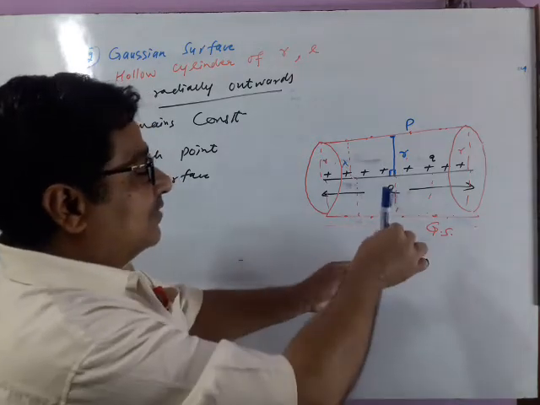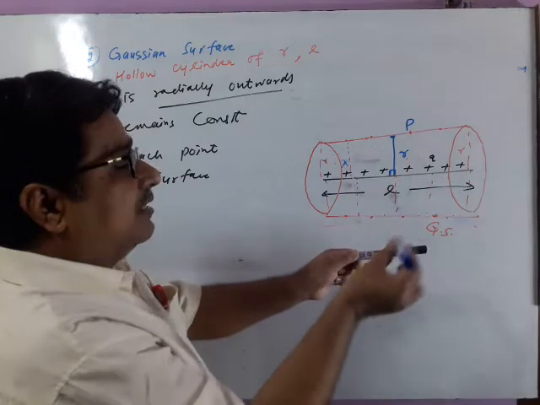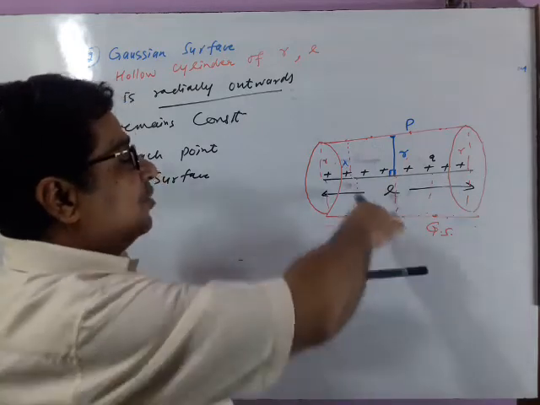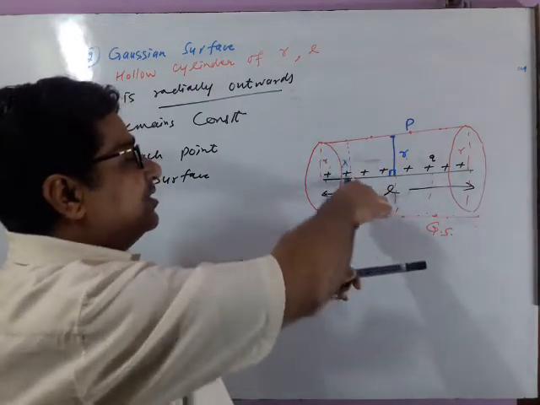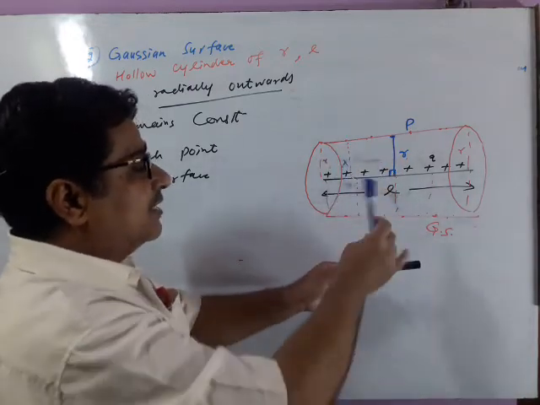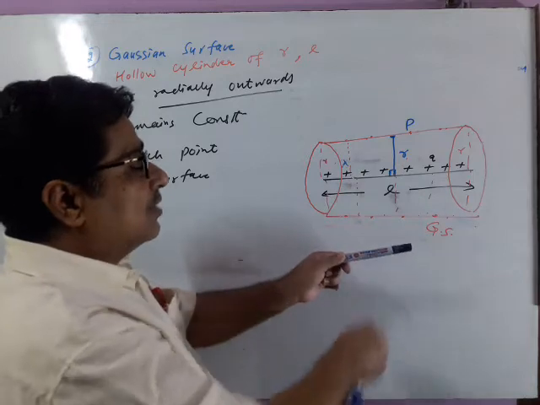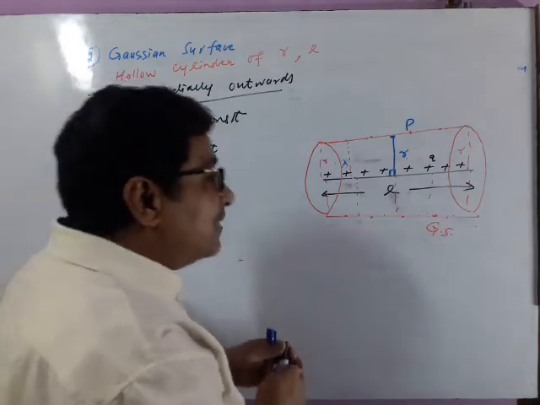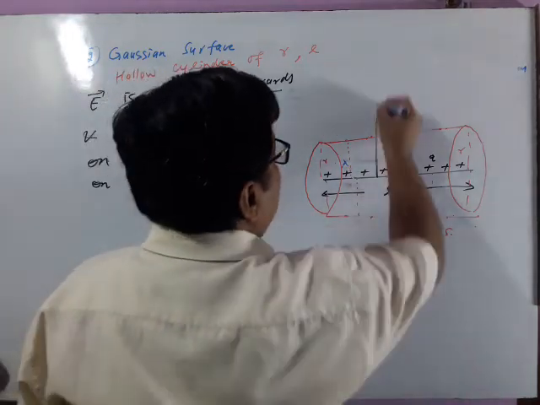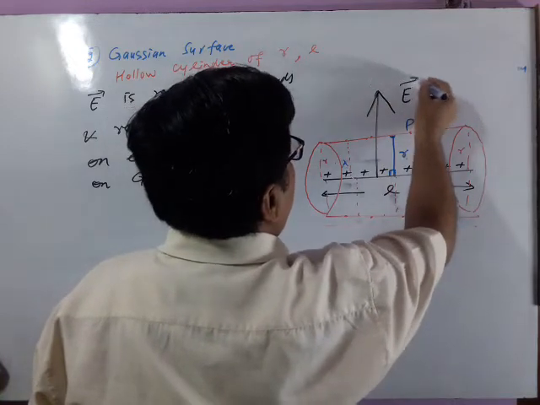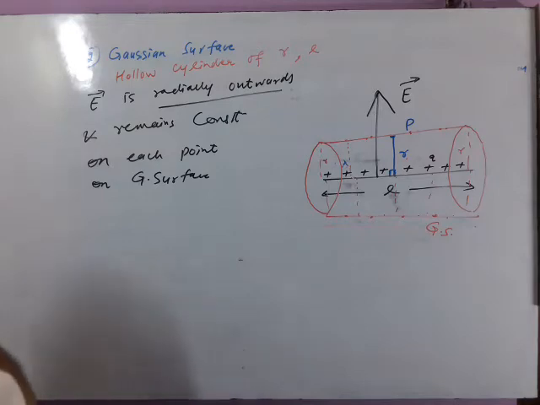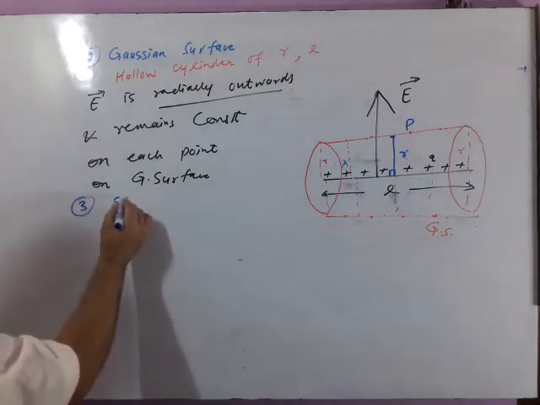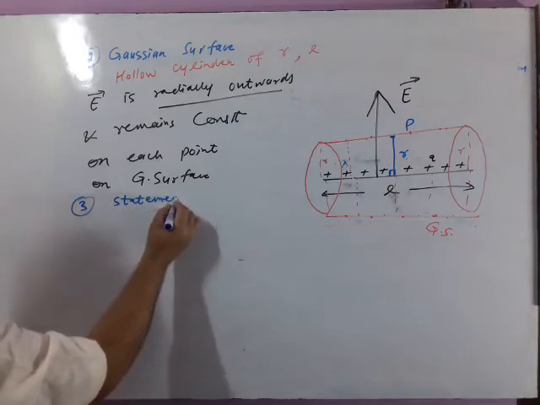So electric field is radially outward equally in all the directions, like from a cylindrical source of light. Light is illuminated equally in all the directions. So electric field is radially outward in all the directions. So for simplicity, we say like this: this is radially outward electric field in the upward direction.